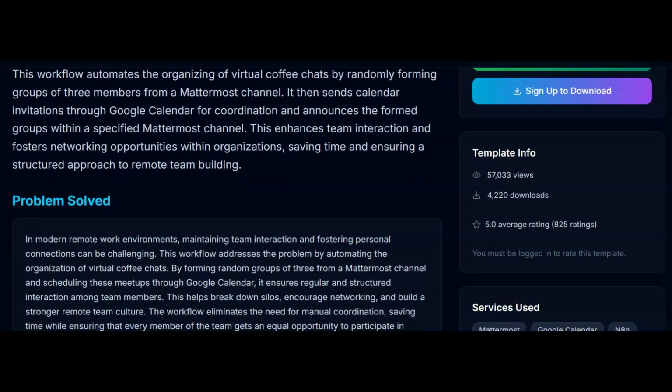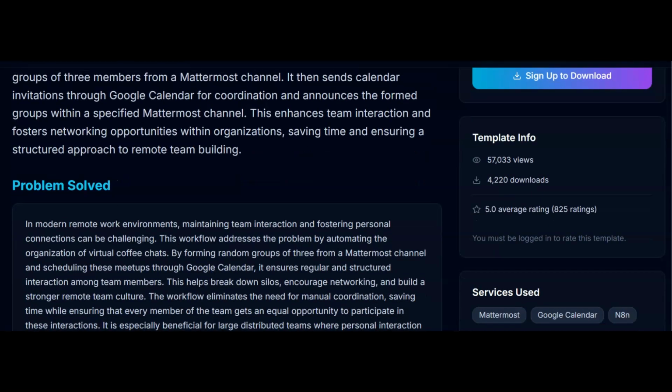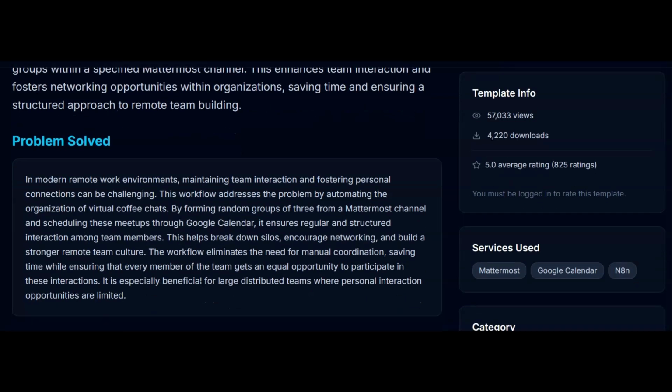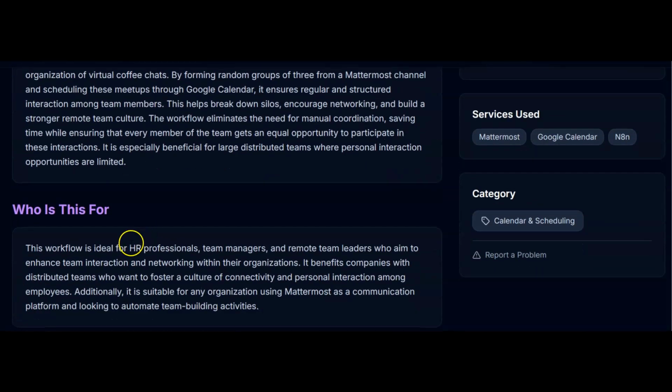But it's going to ensure that we have this team building element going on, which for remote work is really, really important. So for this workflow, you want to be contacting HR professionals, team managers, remote team leaders. You can find these people on LinkedIn with a very simple search. All you're doing is contacting them and saying, look, I have this automation. It's going to take this job off your plate, or it might be something they want to do, but they haven't managed it yet. Would you like to try it? Give them a 30-day free trial. They're going to love it. And then you can start charging for it.